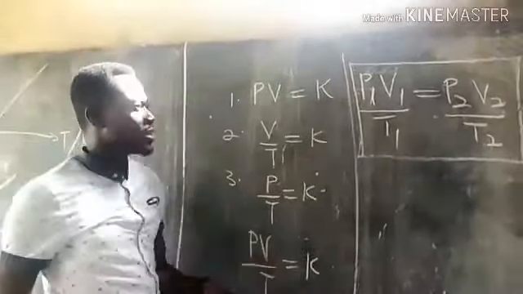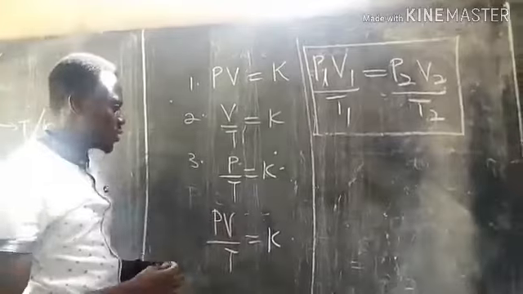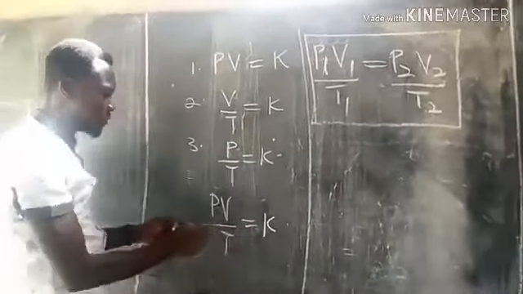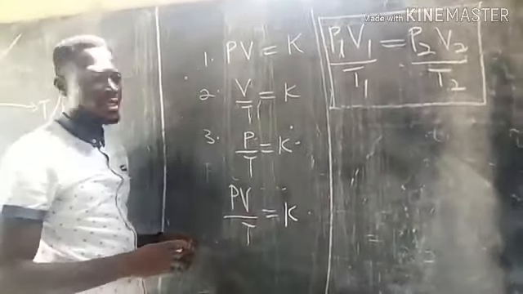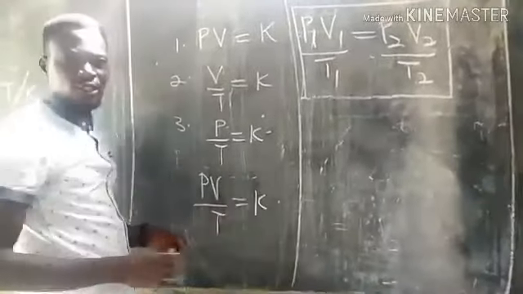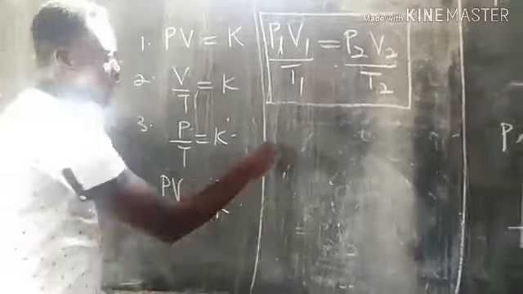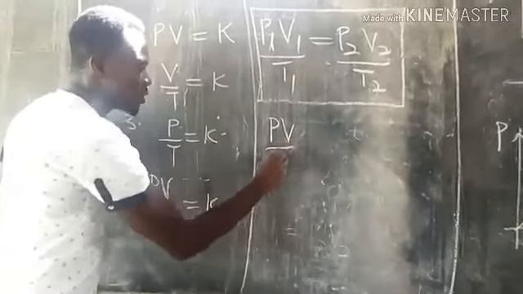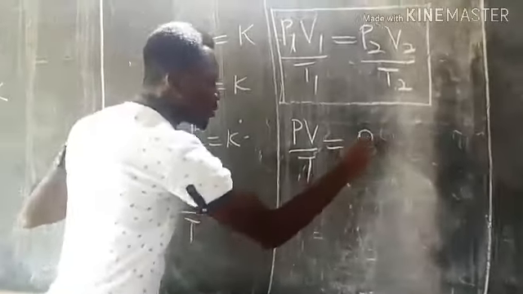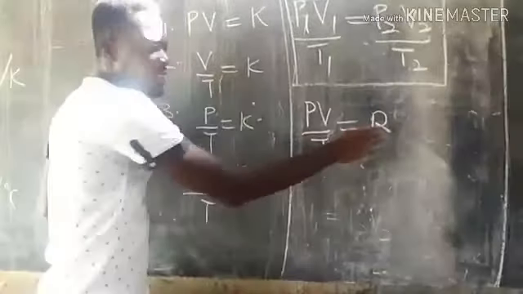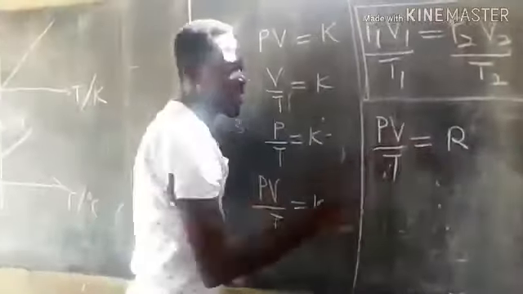So this will give us the gas equation. But we are saying that PV on T equals a constant, where this constant is called the universal gas constant. So now we are going to have PV on T equal to R. This R represents the constant which is known as the universal gas constant.